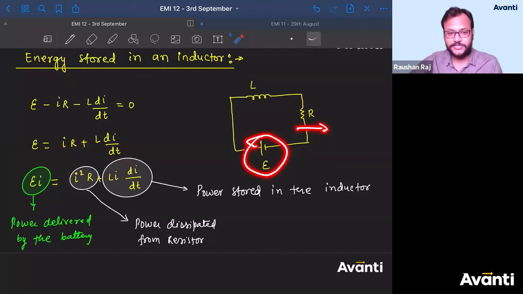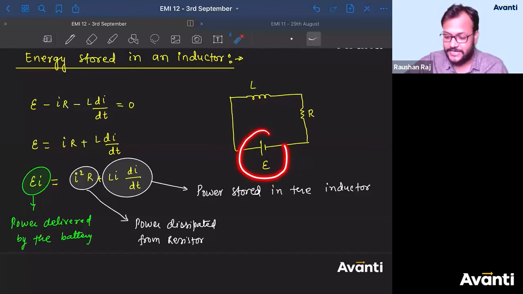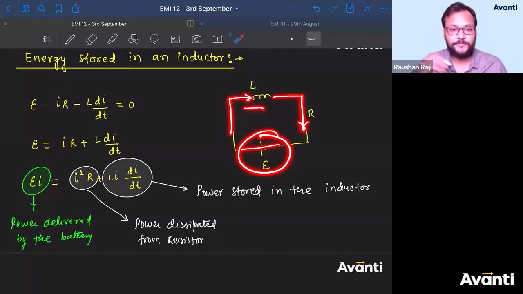But we observe that if you disconnect the battery, for some time there will be some current flowing through the circuit. And if current is flowing, that means there is energy involved. So from where has that energy come? There was no heat dissipation from the inductor, but if I disconnect the battery, current still goes on. That means that when you are supplying voltage to it, the energy will be stored in the inductor. And when you disconnect it, it will give you the stored energy in the form of current.